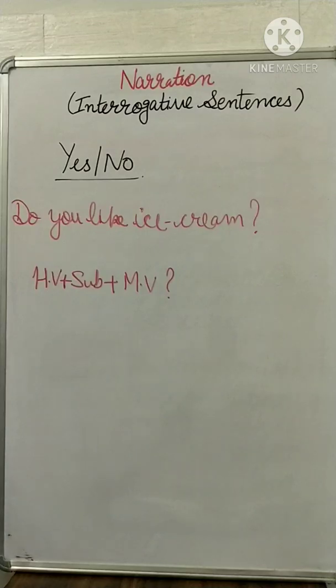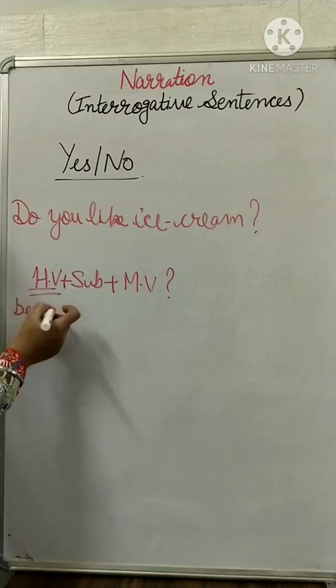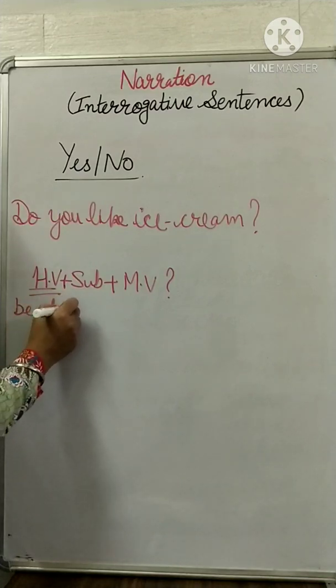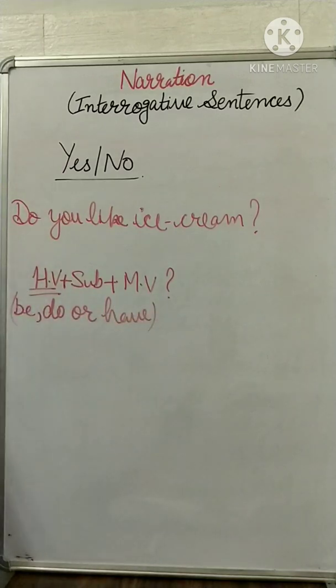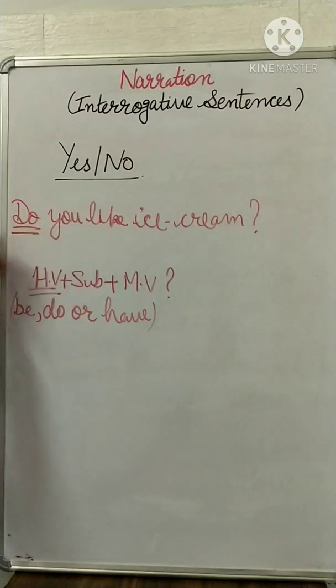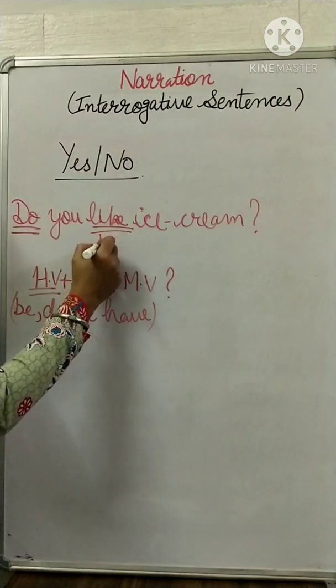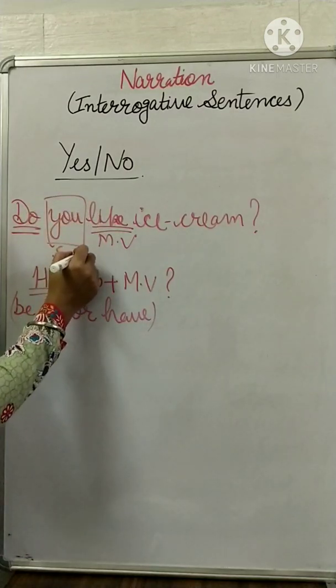This is the first type in which we can form this helping verb with the forms of be, do or have. Is it okay? Here I have formed the question, yes no question, with the help of do. Here do is the helping verb, this is main verb and this part is the subject.